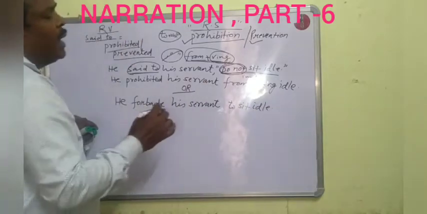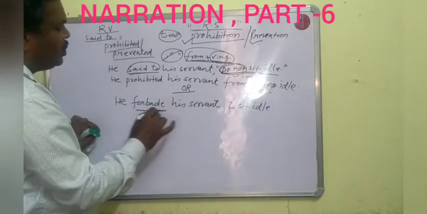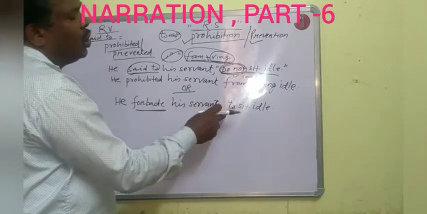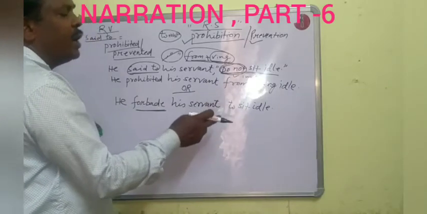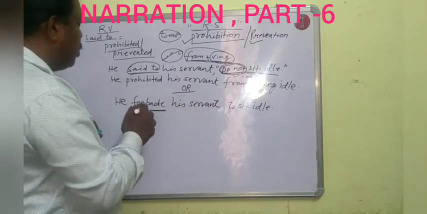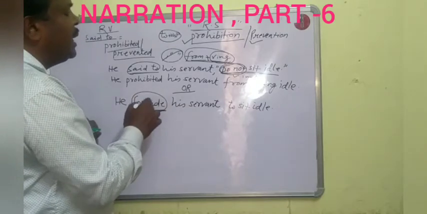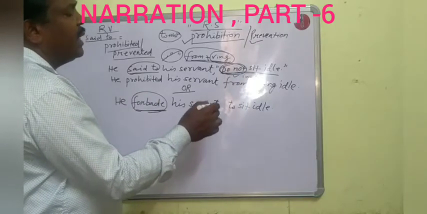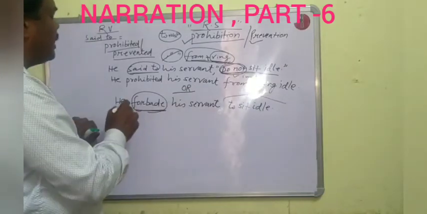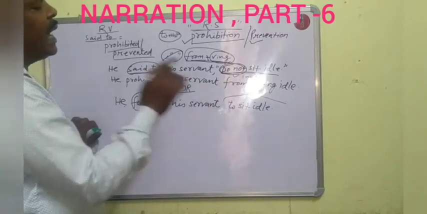Here the meaning of forbade is already negative, so there is no need to use do not or not again in the indirect speech, otherwise there will be a double negative. So the answer is: He forbade his servant to sit idle.